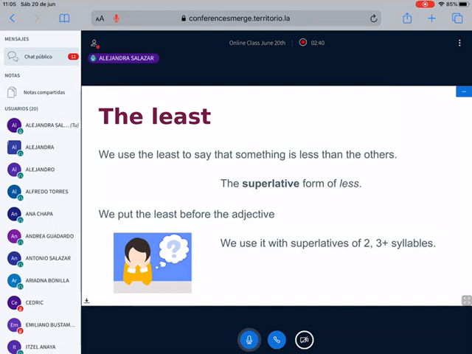We have "the least" to say that something is less than the other ones. Check here: it is the superlative form of "less." We put "the least" before the adjective and we use it with superlatives of two, three, or more syllables. So this one means less, but in superlative form. Let's check some examples so you can be more clear.